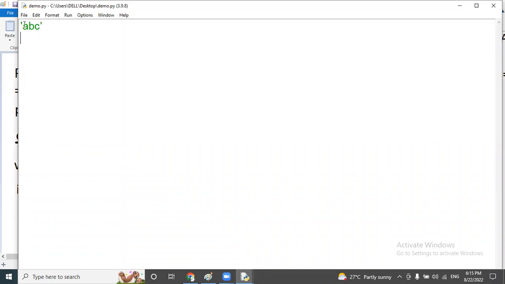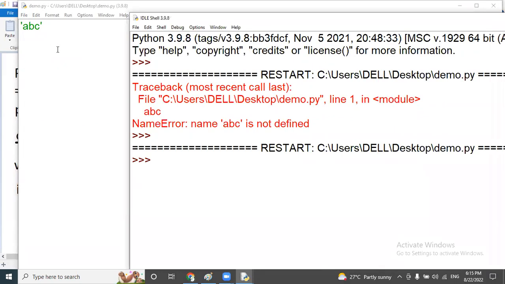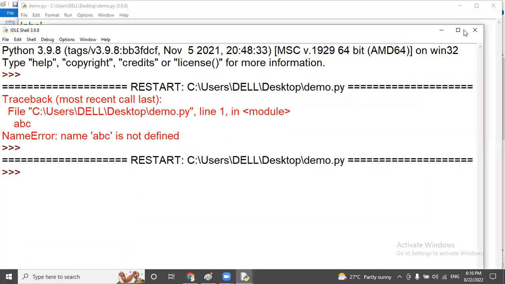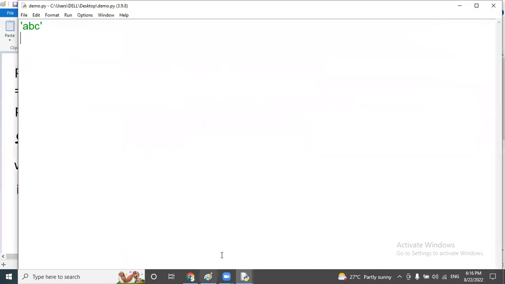So now I have added the single quotes here. So just execute this one, and you can see the error is rectified and it will try to display the output. But here we don't have any program, so that's why there is no output here. So this is the process of how we check the error here.